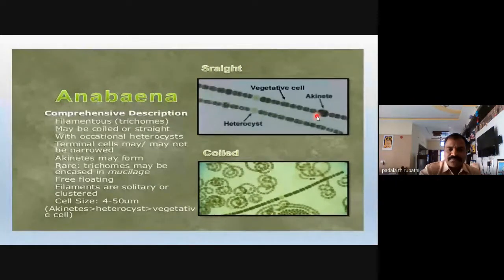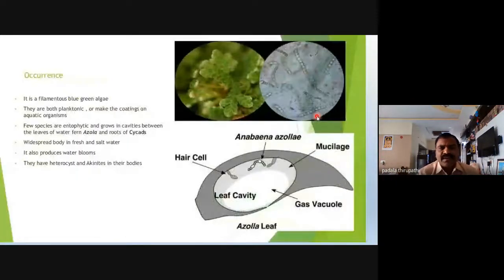Okay. See here. What is the occurrence of this Anabaena? Where is this Anabaena able to grow? What is the thallus? What is the structure of this Anabaena? The occurrence of Anabaena is, it is a filamentous blue-green alga, no doubt at all. We know that. And they are either planktonic or make a coating on aquatic organisms.